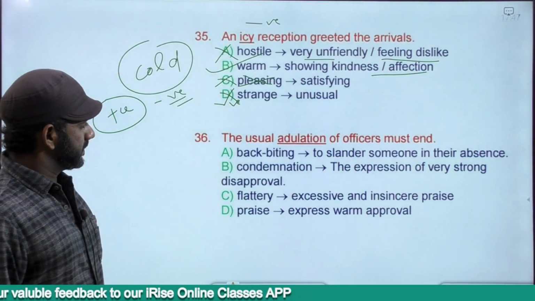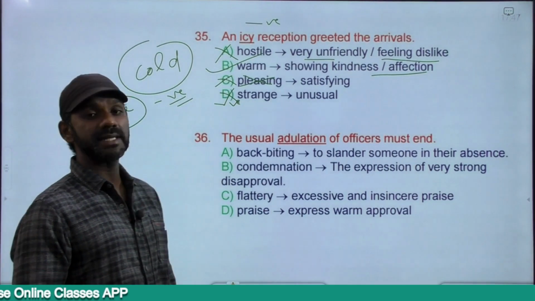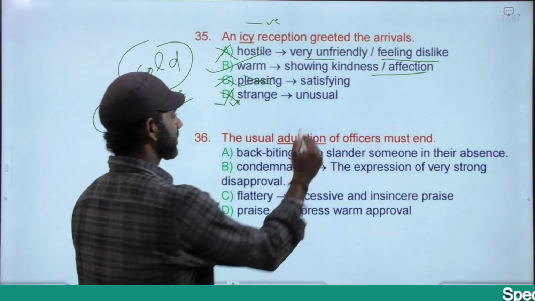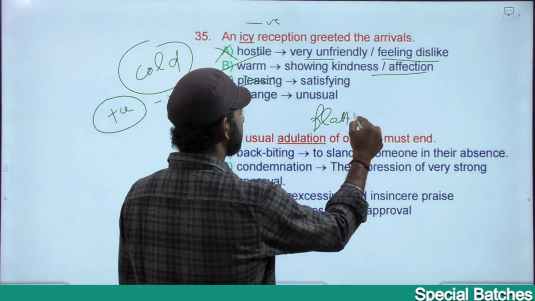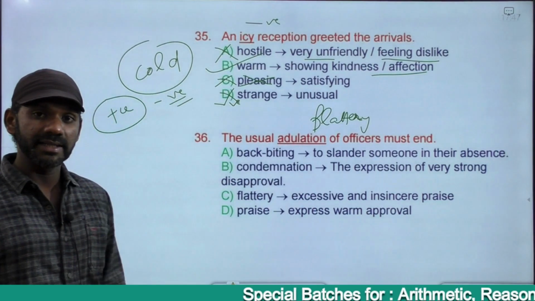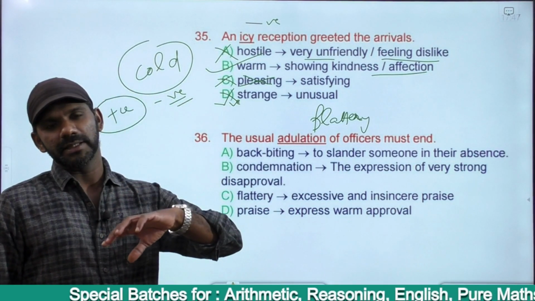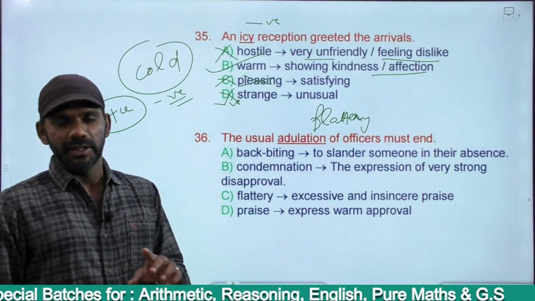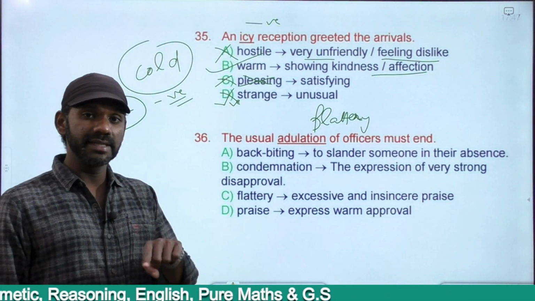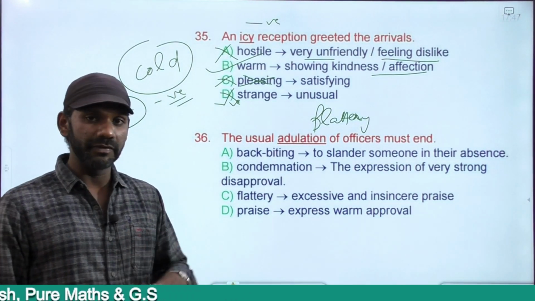The next one. The usual adulation of officers must end. Adulation means flattery, right? You know what flattery is, right? Praising is positive, flattering is negative. Flattering means saying good about a person even though he doesn't deserve it. Speaking good about a person, if he deserves it, that is called praising. If he doesn't deserve it, that is called flattering. We flatter a person for our own benefit, in fact.